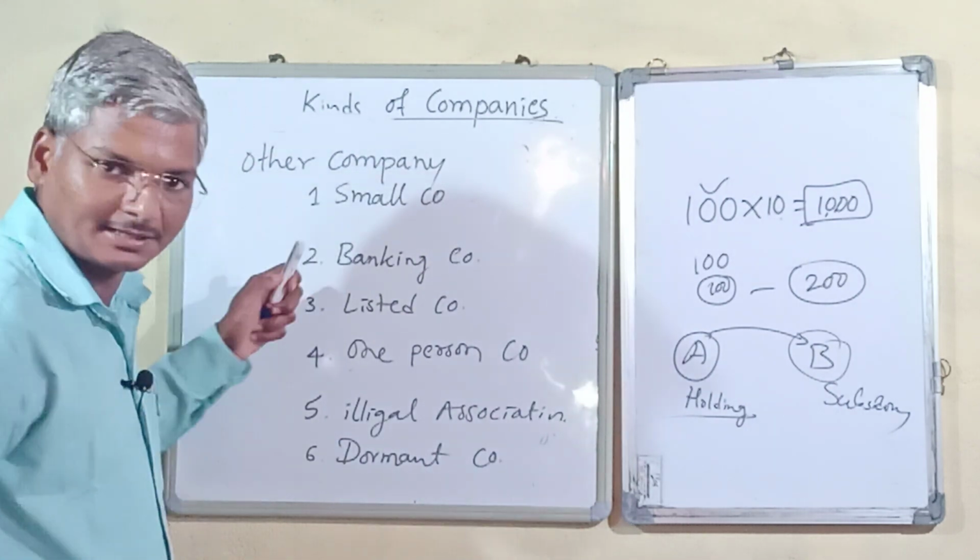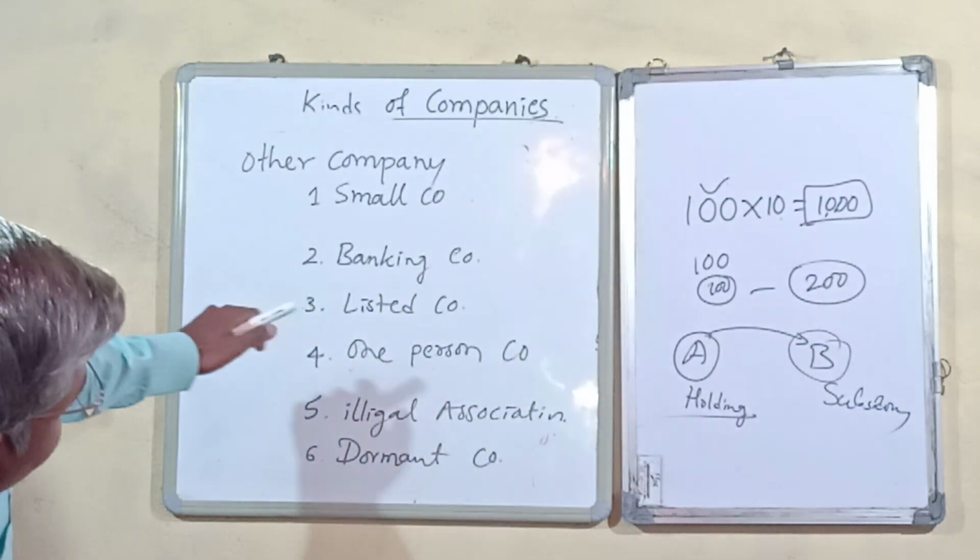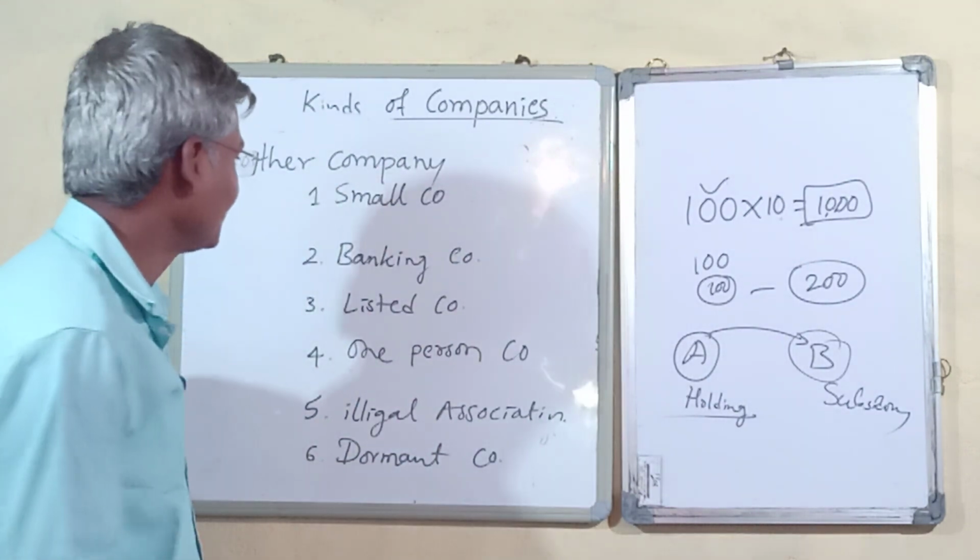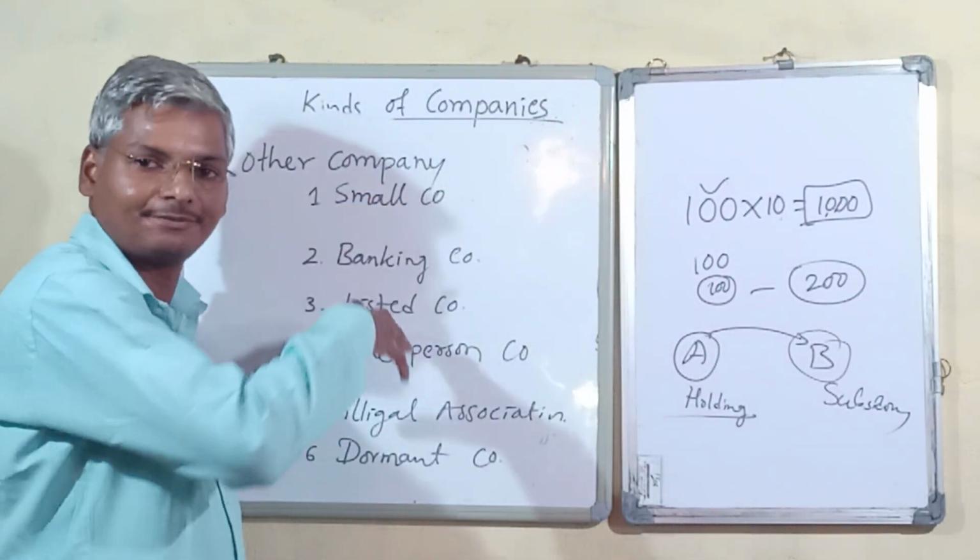We have various categories, and companies that have not come under the earlier bases may be classified on these other bases.